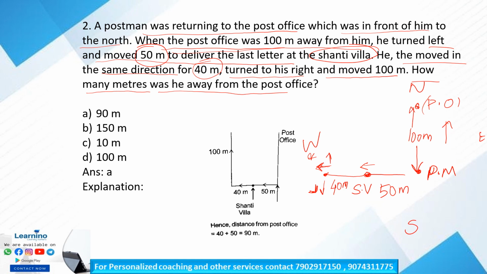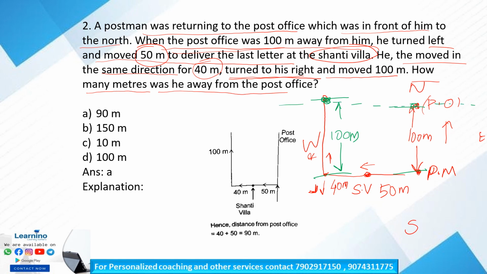So what he had done here: after traveling 40 meters, he turned to his right and moved 100 meters. So he moved 100 meters again. This is 100, this is 100. This part is 100. So again he moved the same 100 meters. Is it clear? So now the post office and he are in the same line.